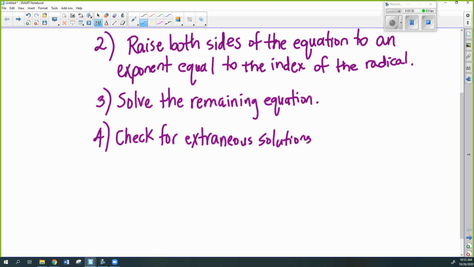So you're checking for extraneous solutions, but you only have to do it if you raised both sides to an even power.